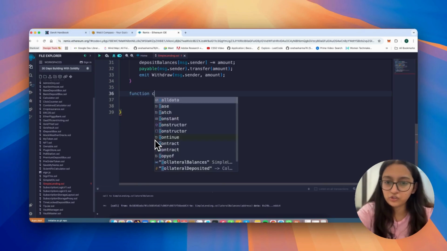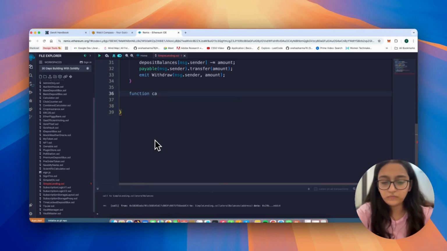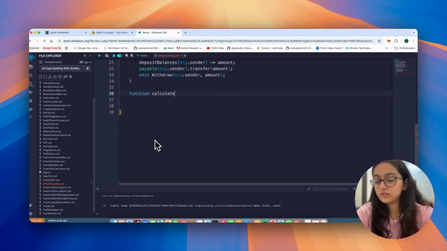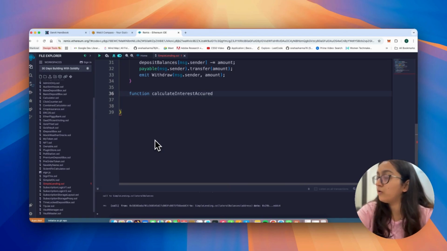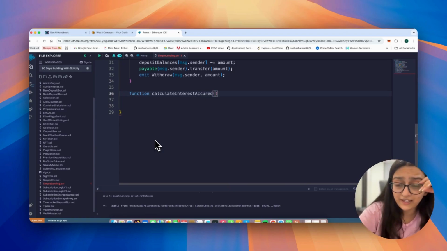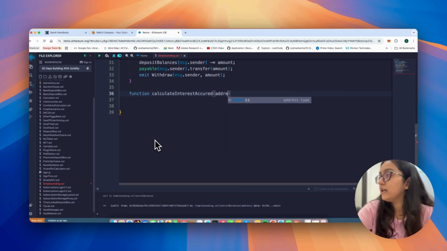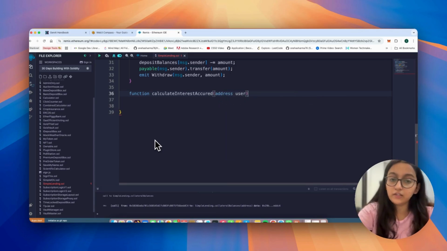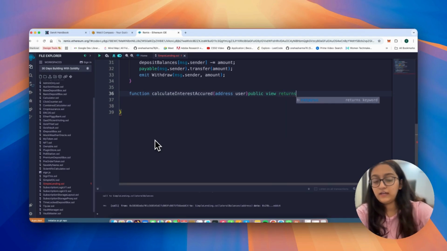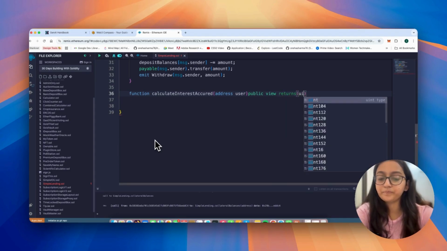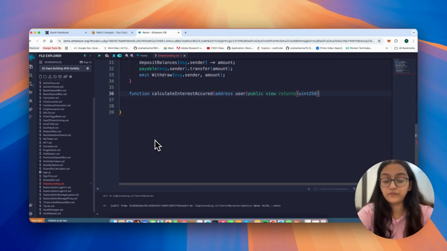Okay. Now we will go to writing a function which is around calculating interest. So we're saying function calculate interest. Now, who are we calculating this interest for? Again, it's for a user, right? So we're saying user. Now we just have to return it. So we say public view returns, and it has to be uint256, right?